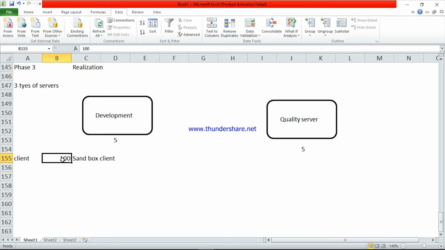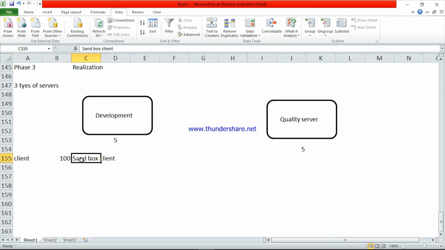Sandbox client means only for the testing purpose, they will test the data. So before doing the configuration they can do some practice here. This is the first client. This is very important. In many interviews they will ask what kinds of clients there are in development. At that time we have to explain each and every client, I mean the types of client.